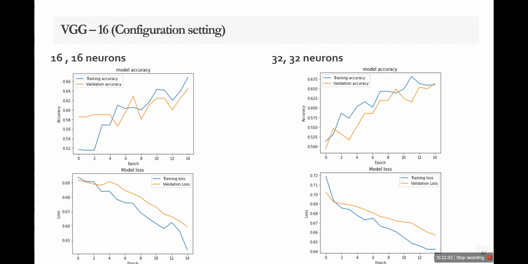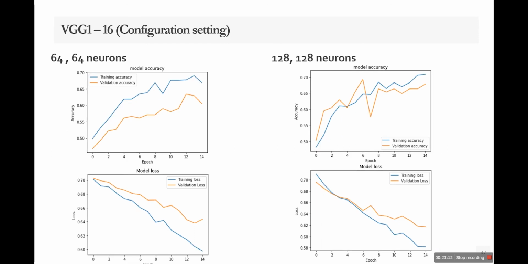As we can see in the 16 neurons model, the validation accuracy has gone up to 64%, and it is increasing. So we increase the neurons so that the parameters for learning are increased, and with 32 neurons the validation accuracy has gone up to about 66%. So increasing neurons is increasing accuracy, but when we see the result of 64 neurons, the results after 12 epochs are decreasing. So we can say that 64 is enough for one layer of VGG16, giving about 63-64% validation accuracy.